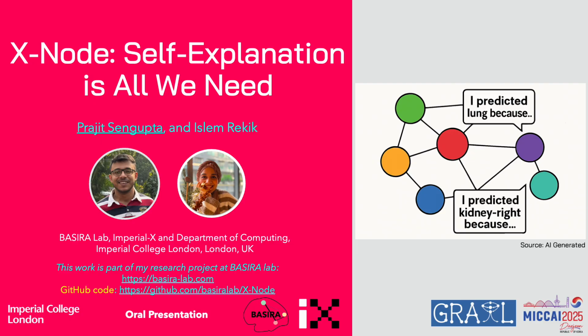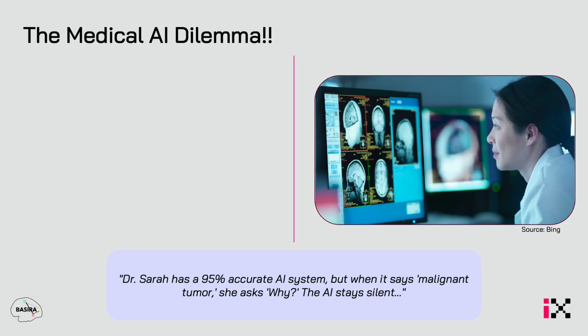This part of the research is on explainable graph neural networks, particularly for medical AI where trust and interpretability are very crucial. So, let's say we have Dr. Sarah who wants to know whether a X-ray or MRI scan of a tumor is malignant or not. And the AI says, yeah, it's a malignant tumor with 95% accuracy. And then she's inquisitive and says, why? Why do you predict so? Why is it a malignant tumor according to you?